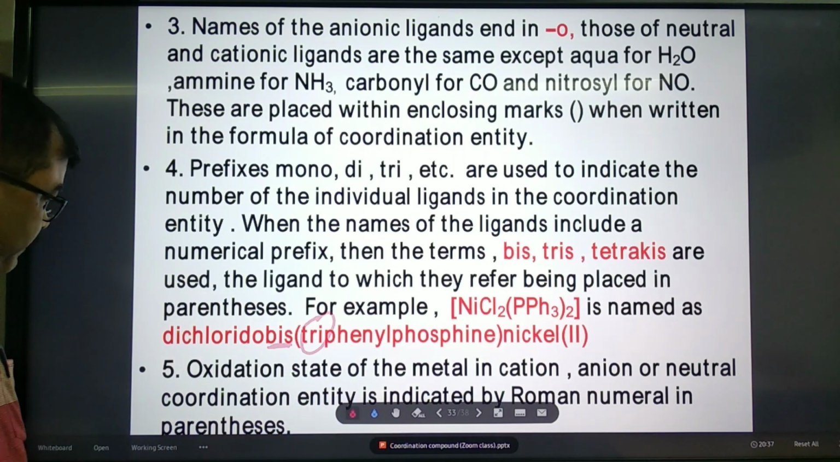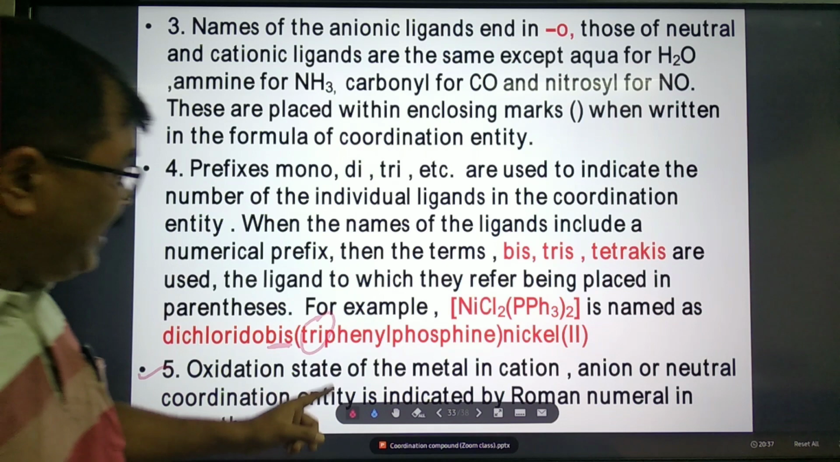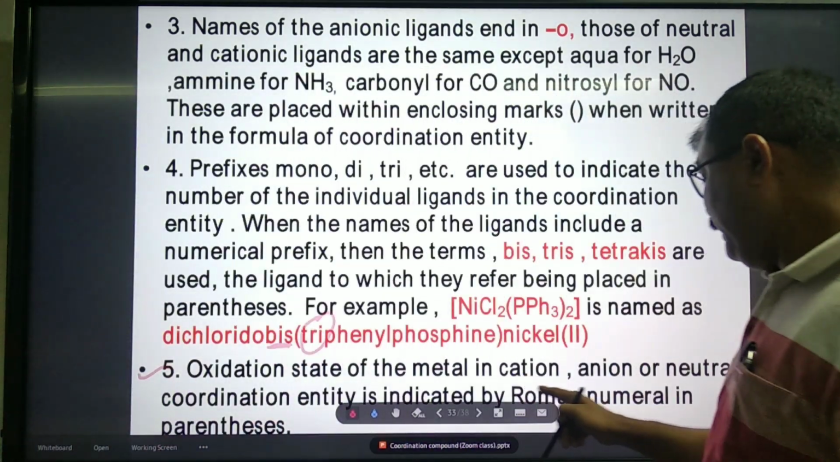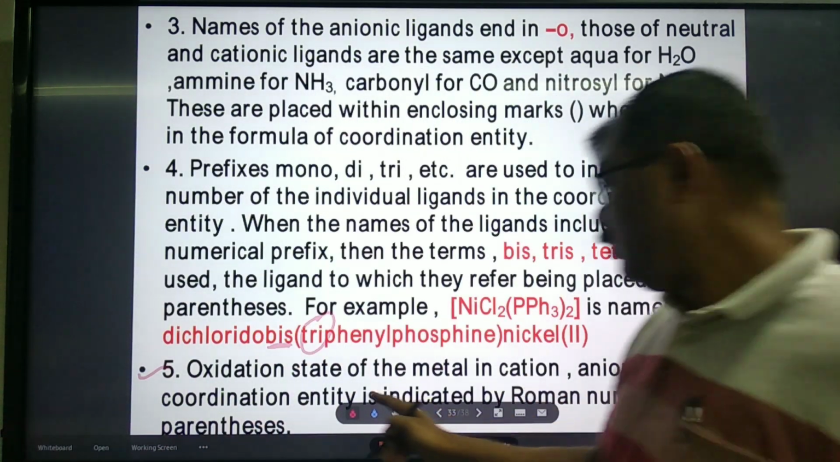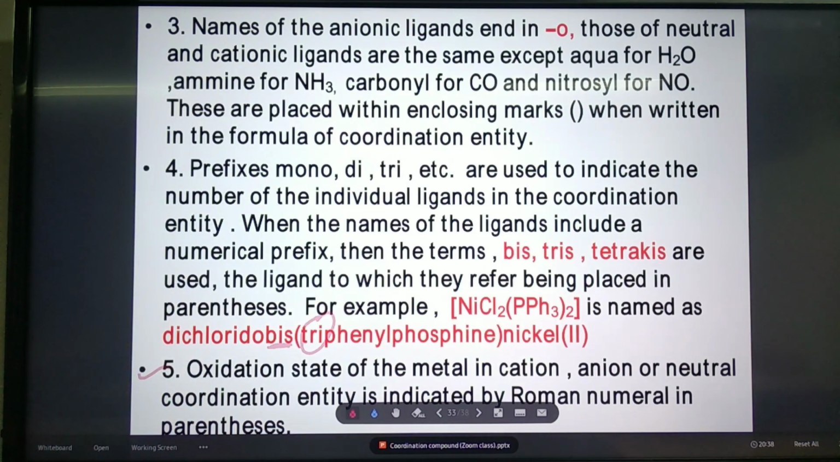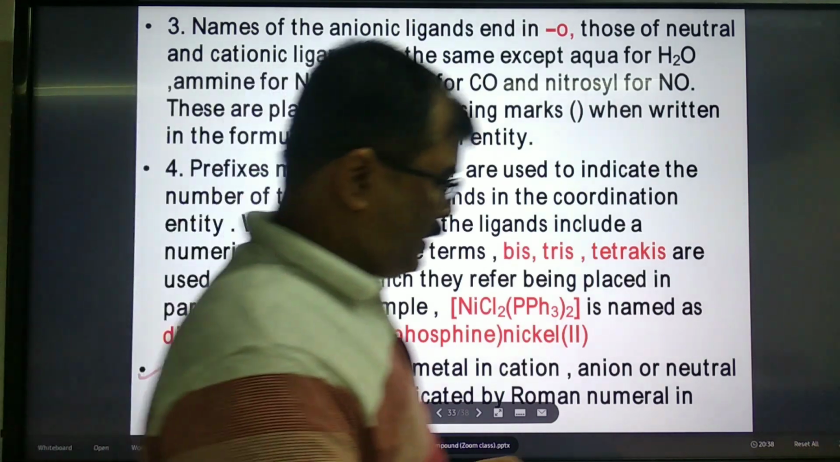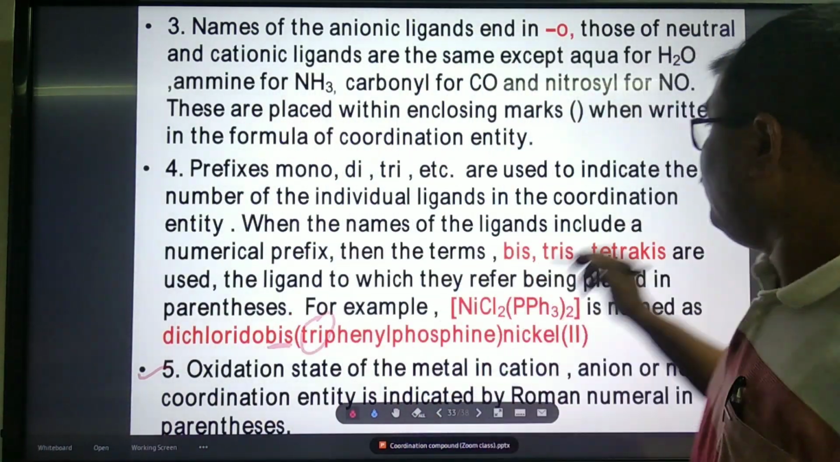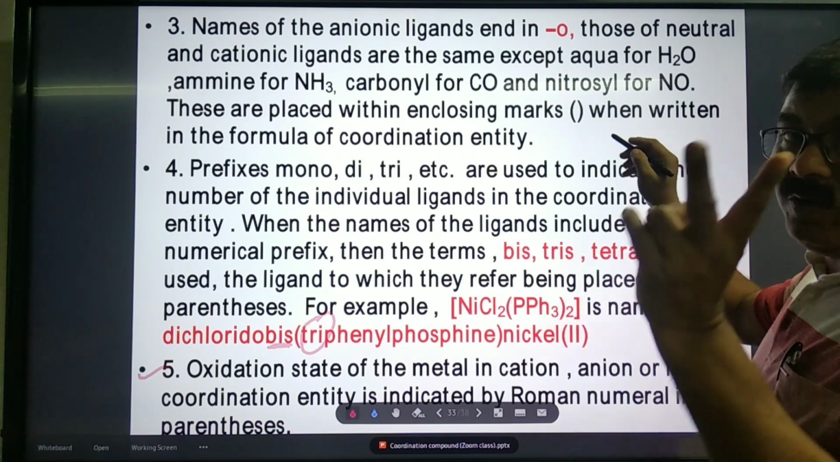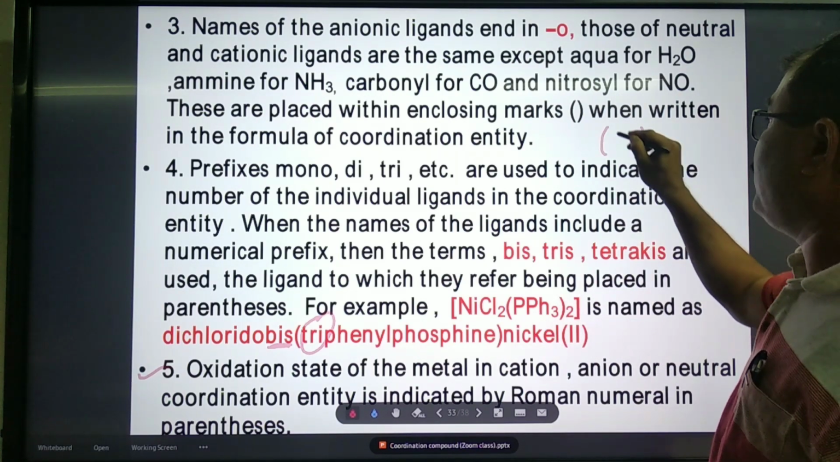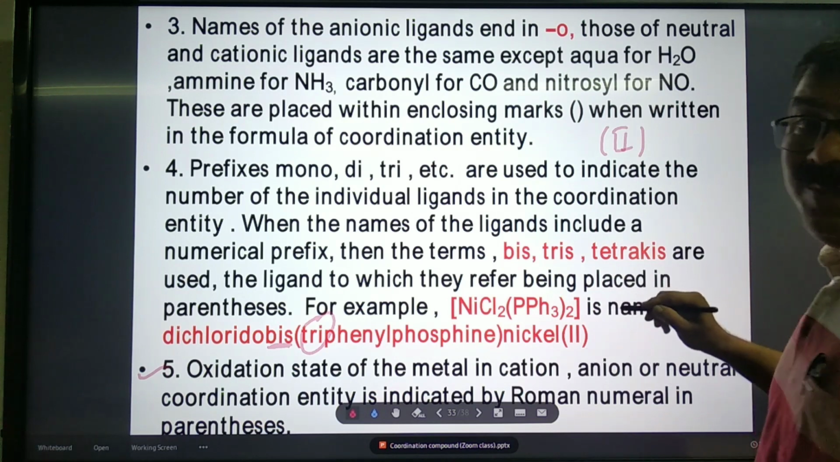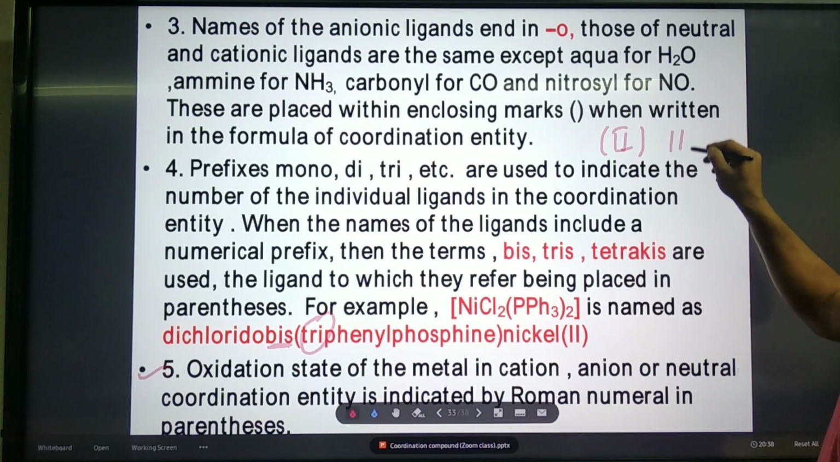Have you understood this? Okay, next rule. The oxidation state of the metal in a cation, anion or neutral coordination entity is indicated by a Roman numeral. Just now I have explained. If the oxidation number is 2, we write Roman numeral II. If oxidation number is 3, we write III, and so on.